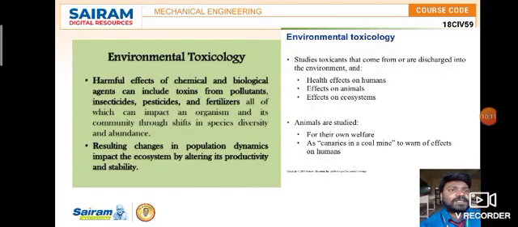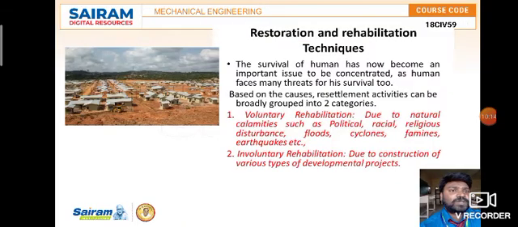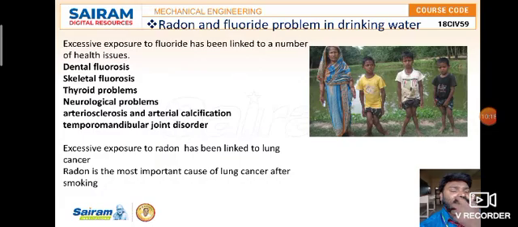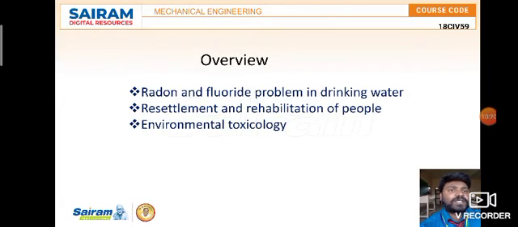So these are the things we have seen in environmental toxicology, and then resettlement, rehabilitation, and fluoride and radon problems in drinking water.